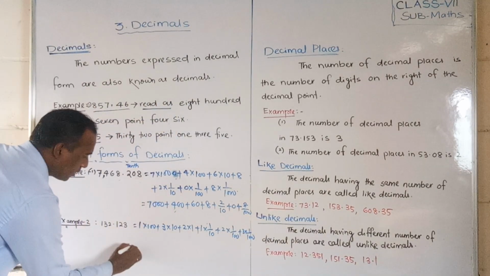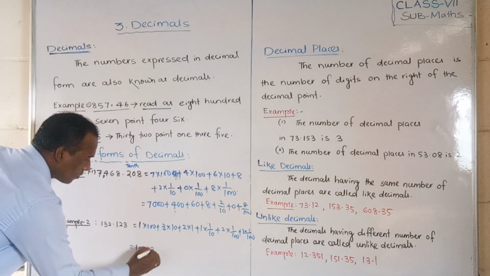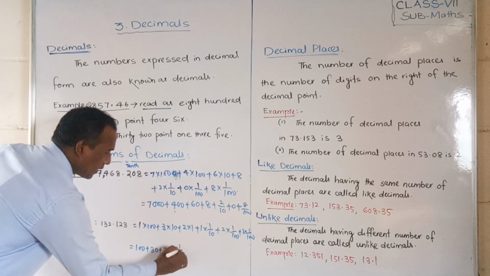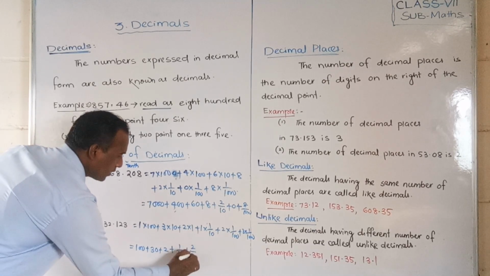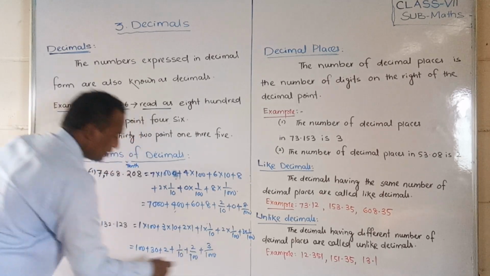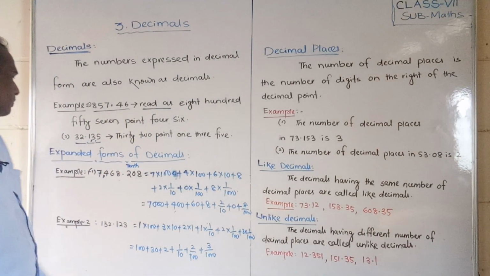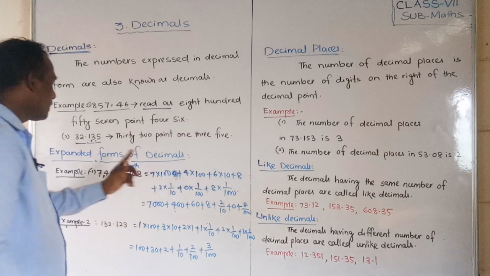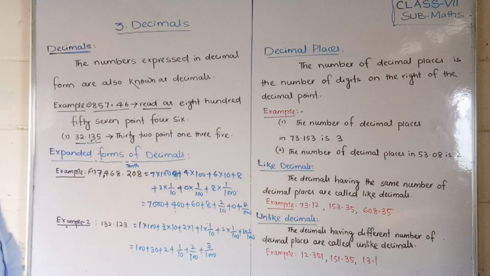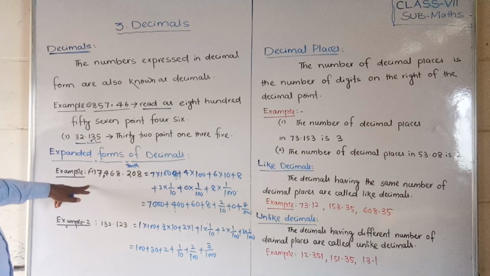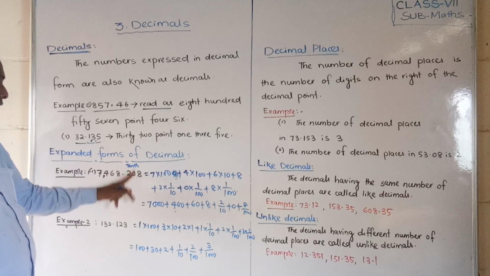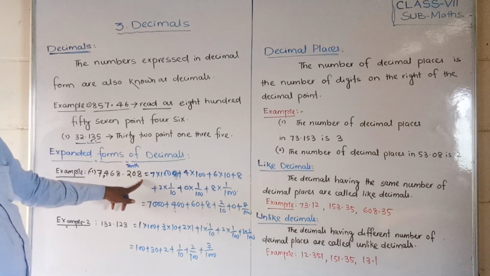Okay. So if you want to write this, you can write 100 plus 30 plus 2 plus 1 by 10 plus 2 by 100 plus 3 by 1000. This is our expanded form. Did you understand, students, how that expanded form? According to their place value, you have to multiply that place value and then you have to write. Okay. This one you should write 1 by 10. This is 1 by 100. This is 1 by 1000.